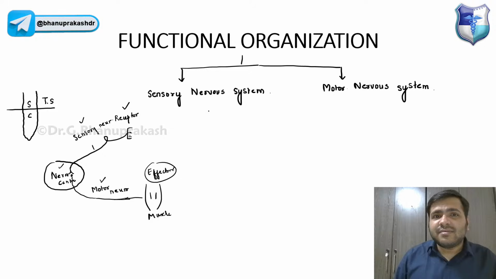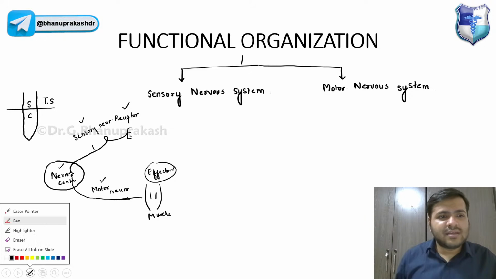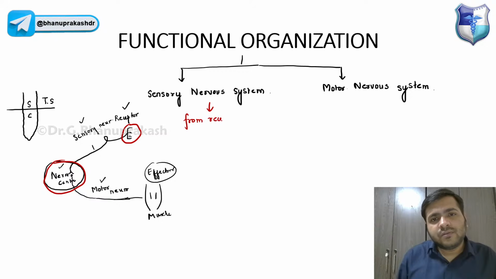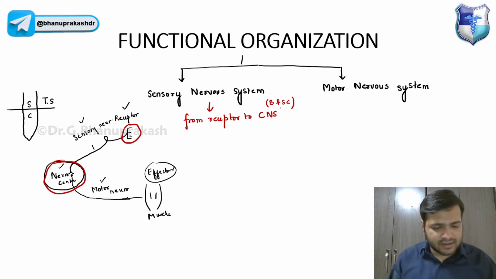Now, what is the sensory nervous system doing, guys? The sensory nervous system carries the information from the receptor to the central nervous system. So that is the function of the sensory nervous system. It carries the impulses from receptor to CNS, the central nervous system, that is the brain and the spinal cord.